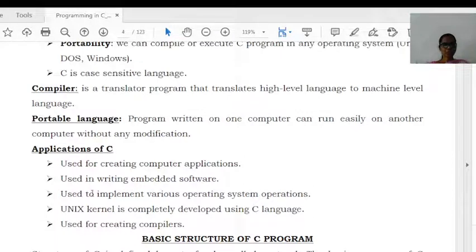Next one, applications of C. With the help of C, we can create many computer applications. We can use C for embedded software. We can use C to implement various OS operations. Unix was completely developed using the C language. Unix is the OS which was initially developed completely using C. Next, with the help of the C language, we can create many compilers. So these are the applications of C.